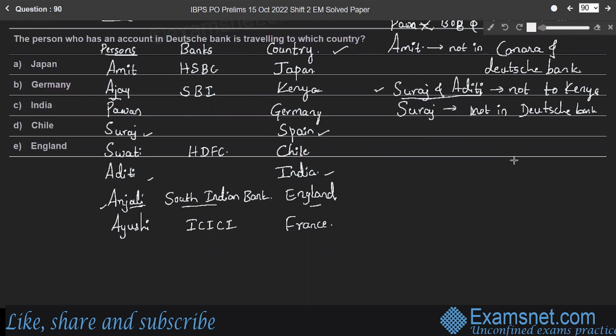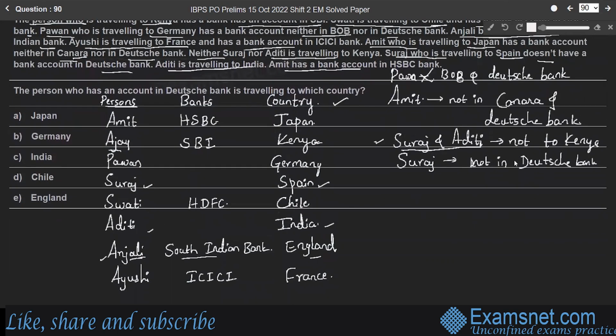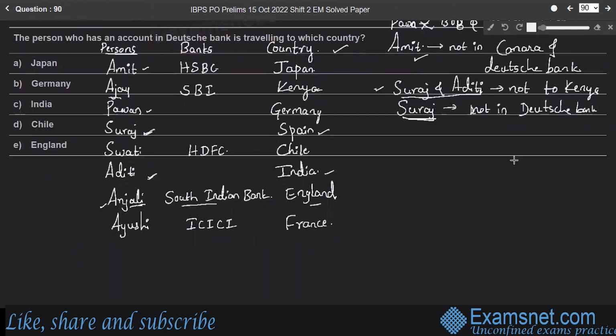Now focus on their banks. Those who are not having an account in Deutsche Bank: Suraj, Pawan and Amit do not have any account in Deutsche Bank, right? So avoid Suraj, Pawan and Amit. Who is the remaining person? Aditi. Therefore, Aditi has a bank account in Deutsche Bank, right?